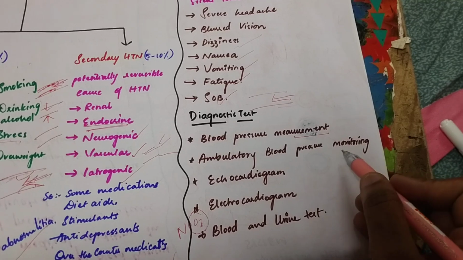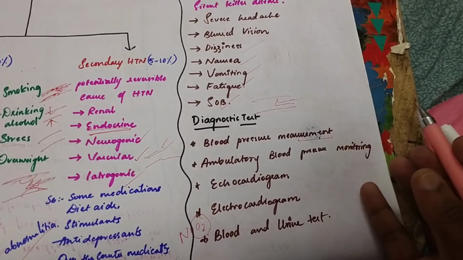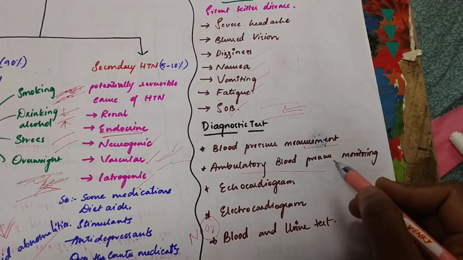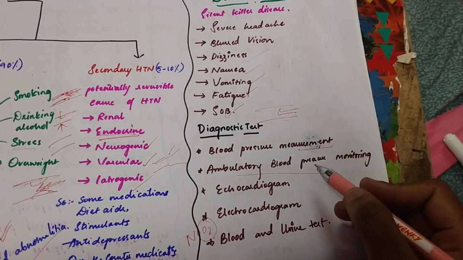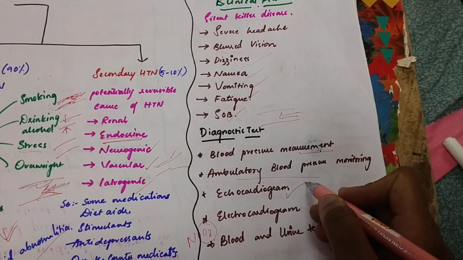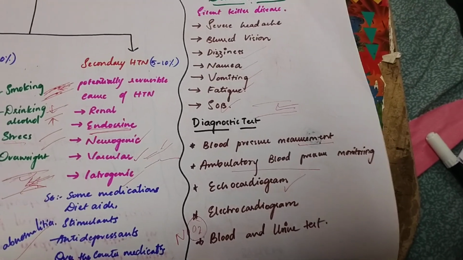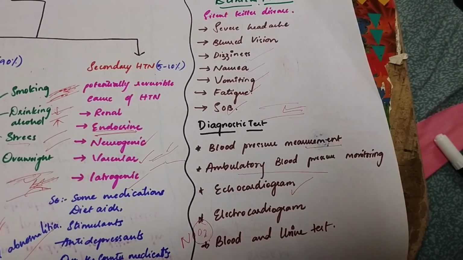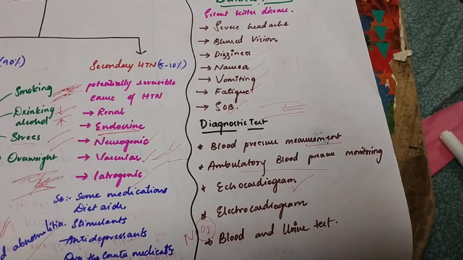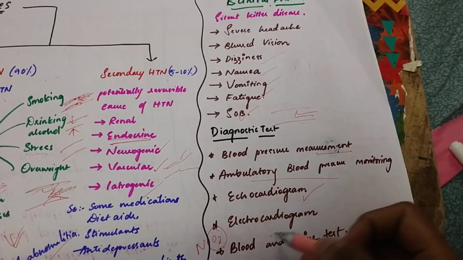Then ambulatory blood pressure monitoring. If the patient is moving, sitting, or standing, continuous blood pressure monitoring will also help us to know whether the patient is having hypertension or not. Then echocardiogram, it sees the heart valves and heart muscles, whether those muscles and arteries are in good condition or not.